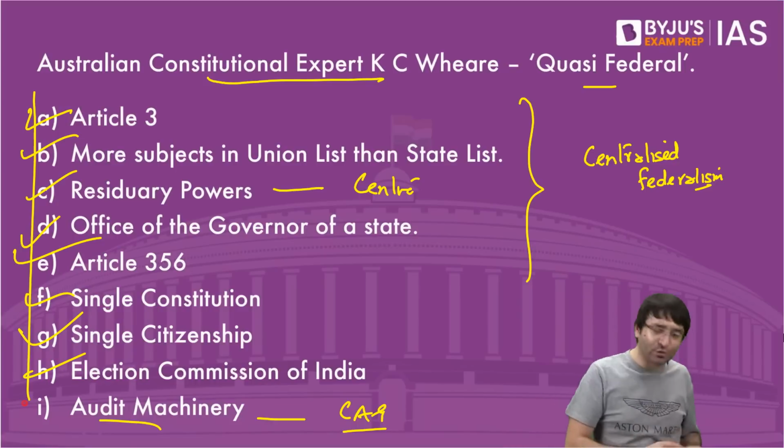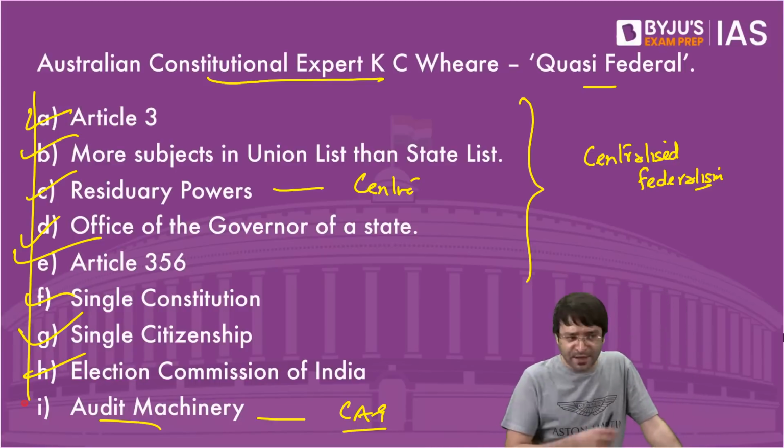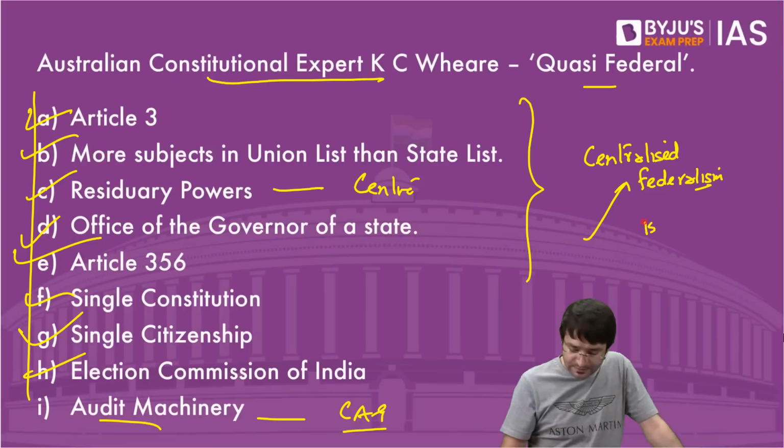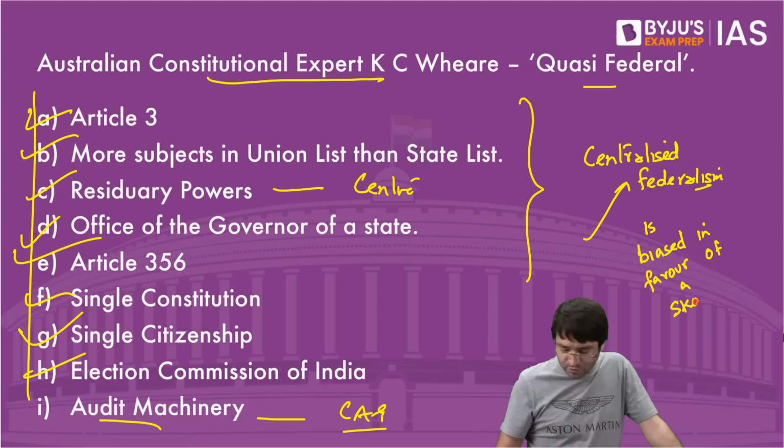All these items put together gives us a sense that we are a centralized federalism, where our constitution is biased in favor of a strong center.